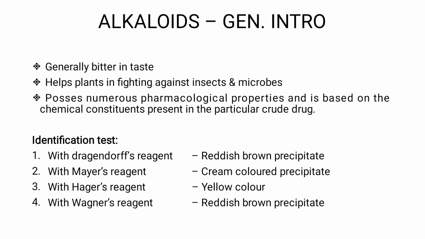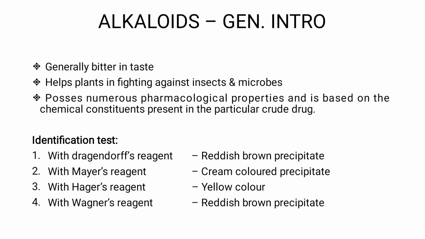In that sense alkaloids protect plants from insects and microbes. Alkaloids possess various pharmacological properties, and the pharmacological property is purely based on the chemical nature of the particular alkaloid.